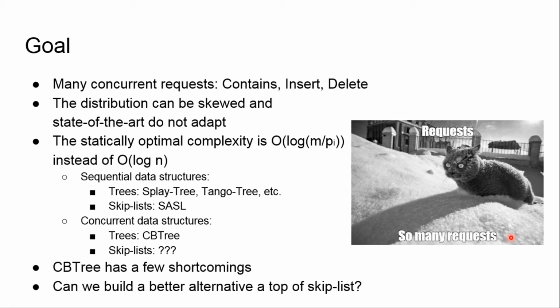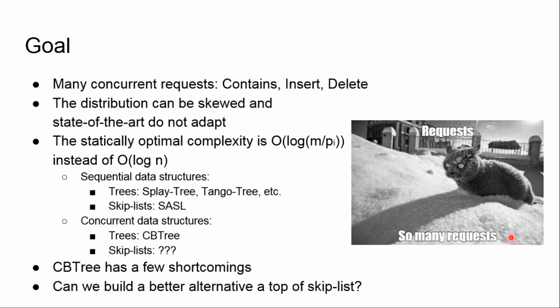So what is our goal? Our goal is to create a concurrent data structure that answers many concurrent requests of three types: contains, insert and delete. Typically, such data structures are tested under uniform workload, where each element is requested with uniform probability. Unfortunately, in real life, most distributions are skewed, and some elements are requested more frequently than others. Please note that most of the state-of-the-art concurrent data structures do not adapt to the distribution.